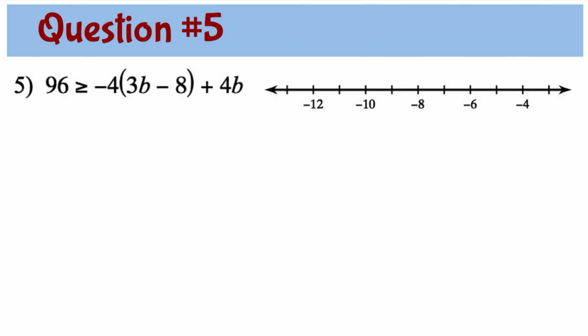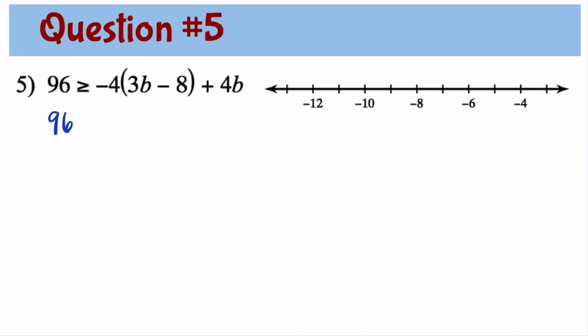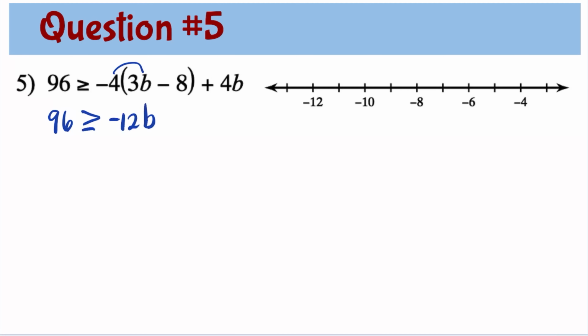Question number 5. 96 is greater than or equal to negative 4 times the quantity 3b minus 8 plus 4b. So in this problem, we need to simplify first the right side. So let's copy the 96 greater than or equal to. Now we need to distribute the negative 4 to the parentheses. Negative 4 times 3b is negative 12b. Negative 4 times negative 8, that's positive 32. And then copy 4b.